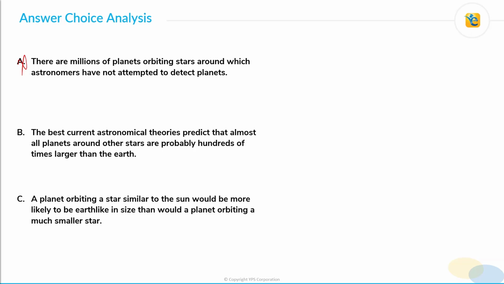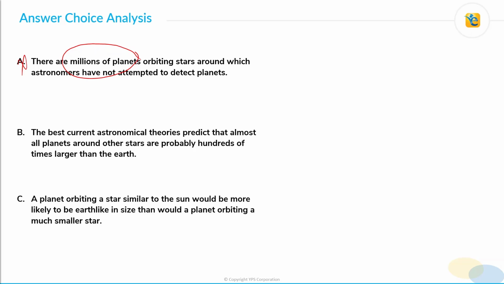So choice A says that there are millions of planets orbiting stars around which astronomers have not attempted to detect planets. Now, does choice A in any way convey that if studied, most of these planets will be Earth-like? We know that millions of planets have not been studied, that is fine, but does it mean that if they are studied, then most of these planets will be Earth-like?